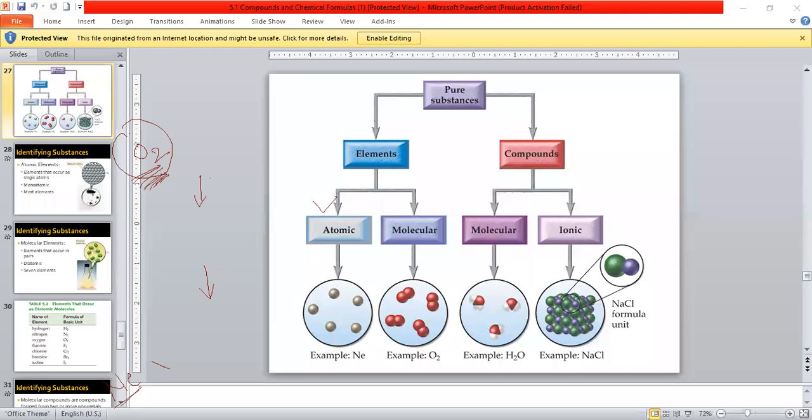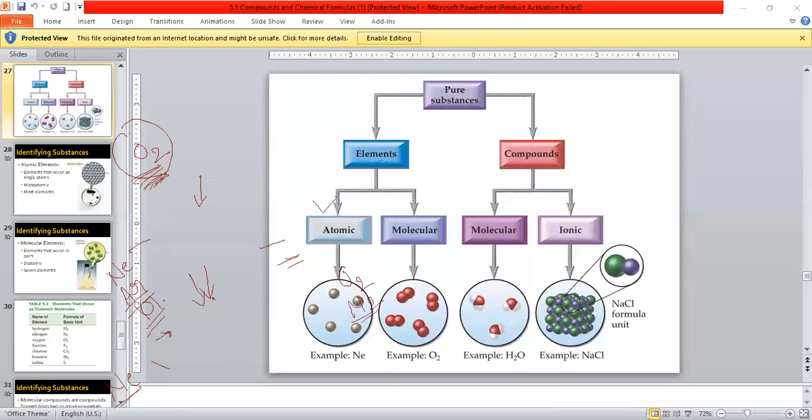Okay, let us understand. Element further can be classified into atomic and molecular form. In atomic form, some elements exist independently, like noble gases. Noble gases means neon, argon, krypton. They exist independently in atomic form. So these are called atomic elements, and some exist in molecular form, like oxygen exists in O2 form. N2, all the gases exist in molecular form.